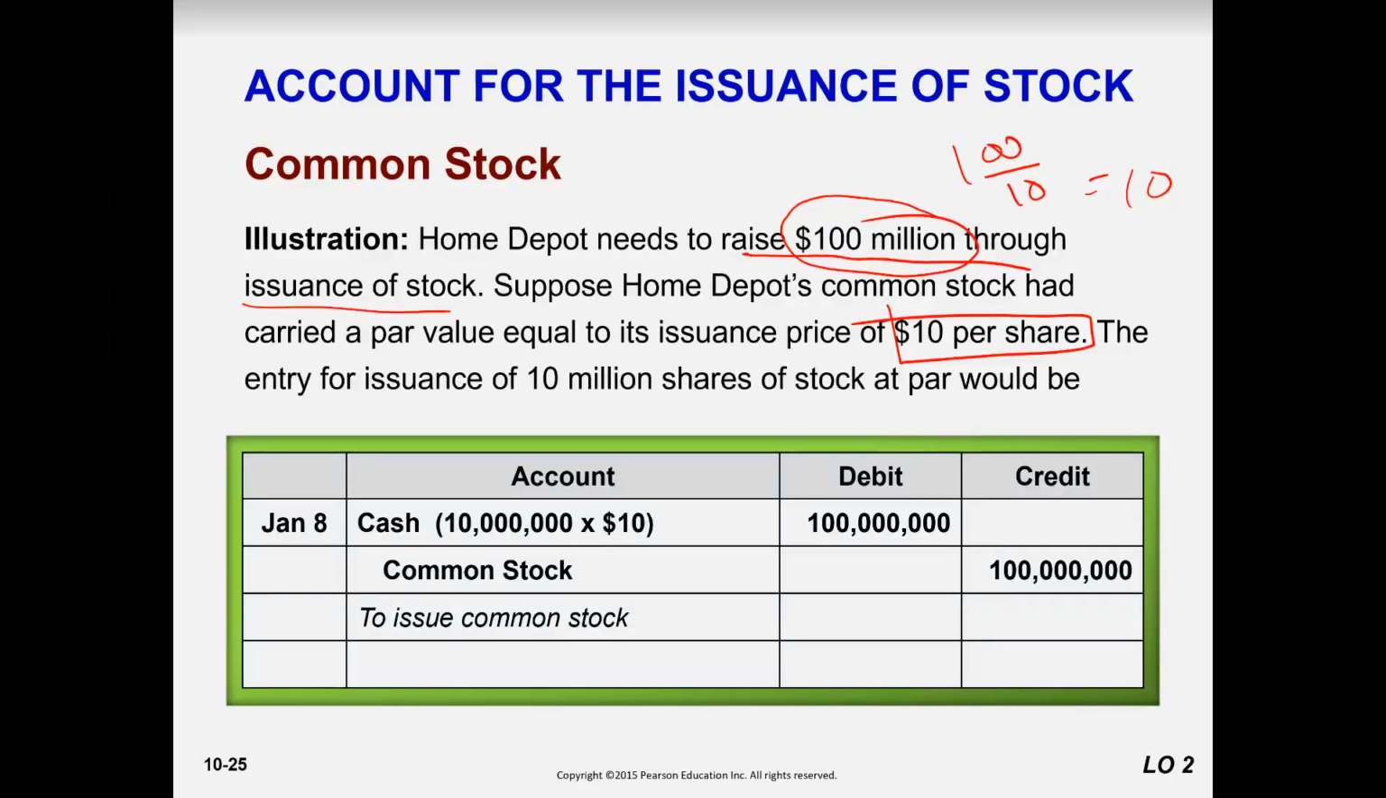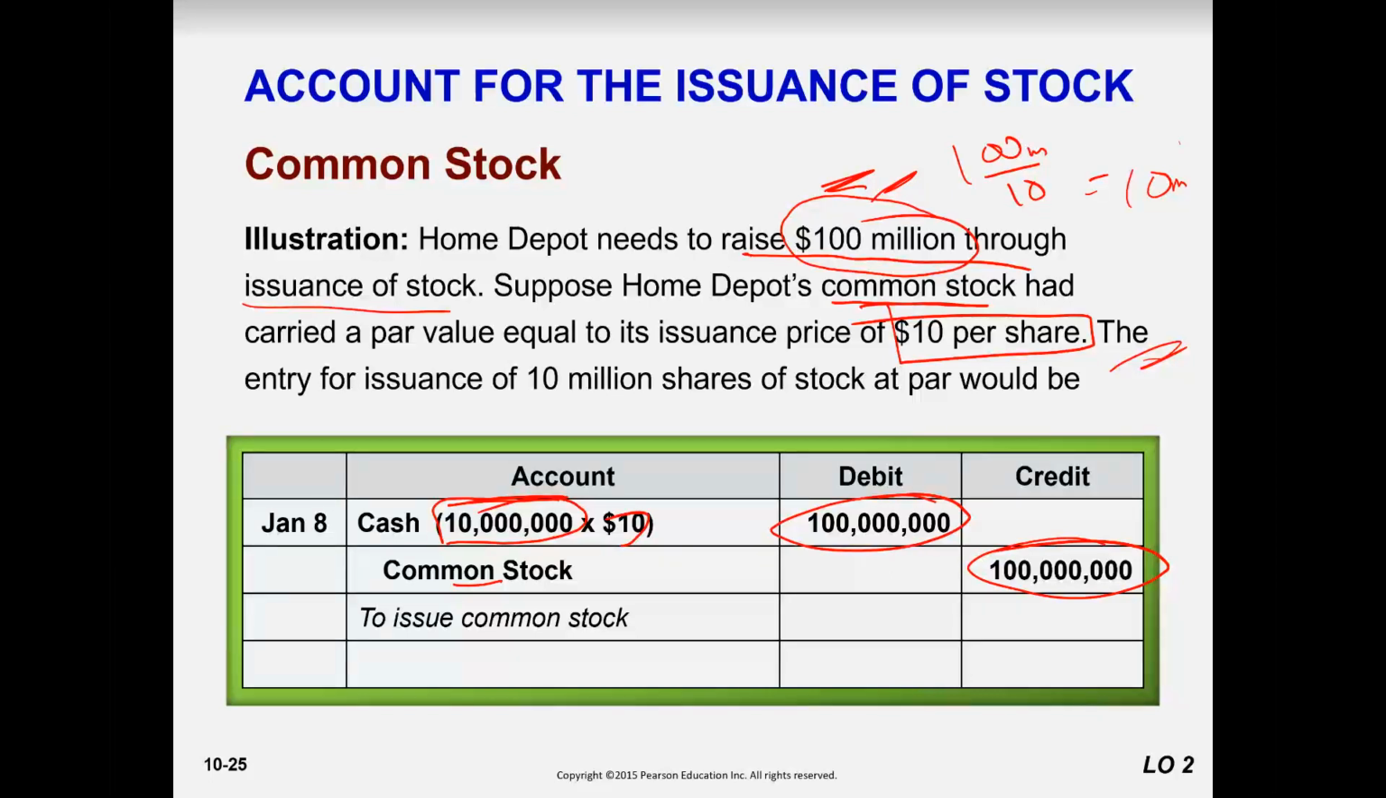Whenever the question is silent, automatically assume that we are talking about common stock, because preferred stock is rarely issued by companies. So when the company issued and received 100 million, how many shares did it issue? 10 million multiplied by 10. So cash received is 100 million and common stock is 100 million, and the number of common stocks is 10 million.